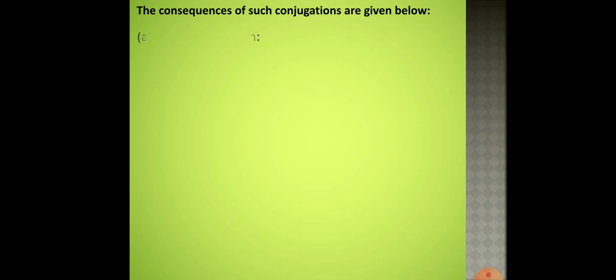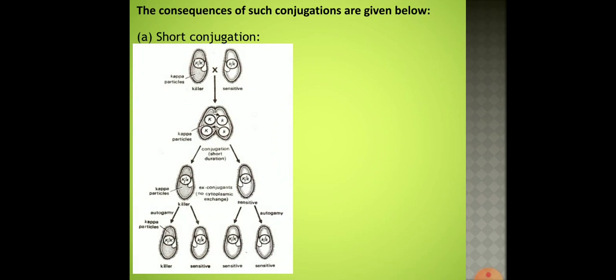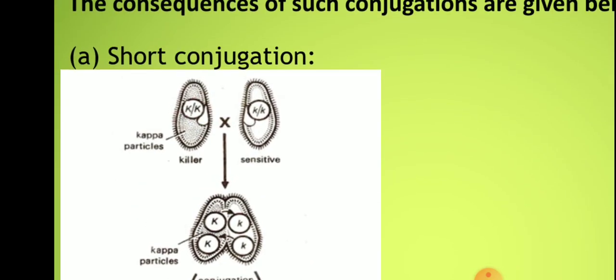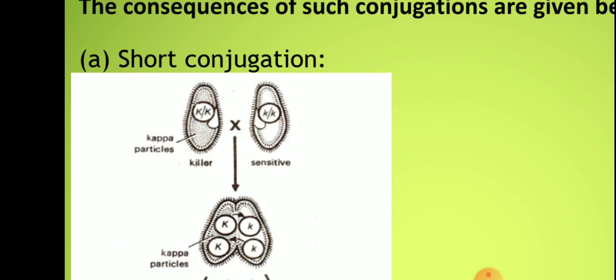During short conjugation, what happens? Here is a pictorial representation wherein one killer strain is mated with the other, sensitive strain. If you want, you can zoom in and check. This is a killer strain and here is the sensitive strain.